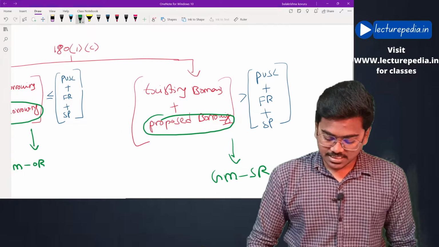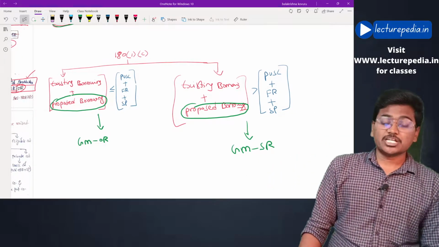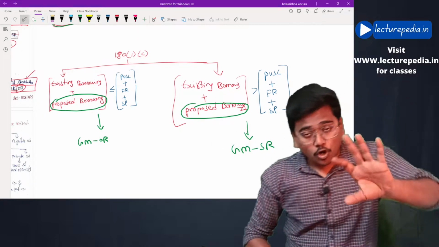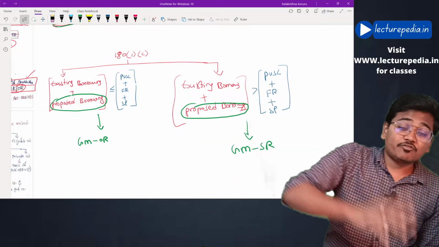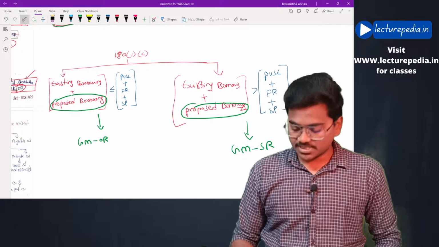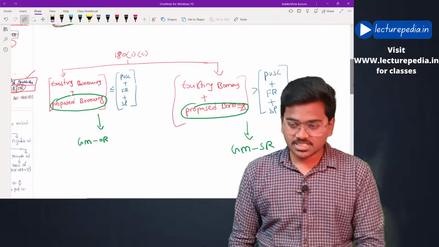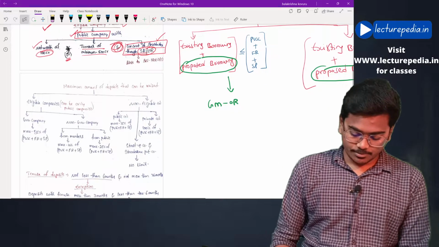These are the criteria that have to be checked in order to decide whether the company has to pass general meeting ordinary resolution or general meeting special resolution for the purpose of raising deposits from public. Hope this is clear. By this we have completed the discussion related to raising deposits from public and from members.